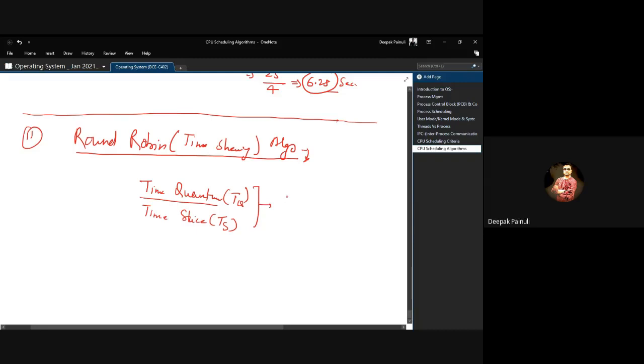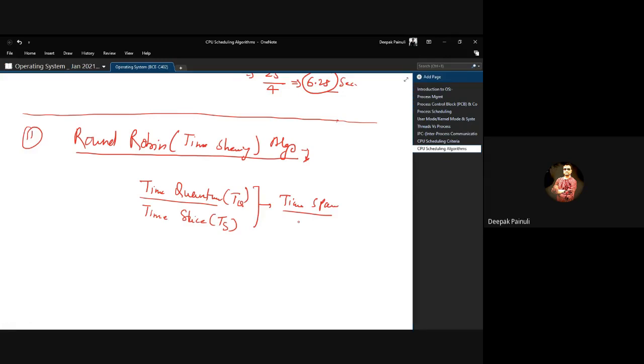This is the time span for any particular process in the CPU. That means if we have multiple processes waiting for the CPU, it will be given to all the processes in a time sharing manner.